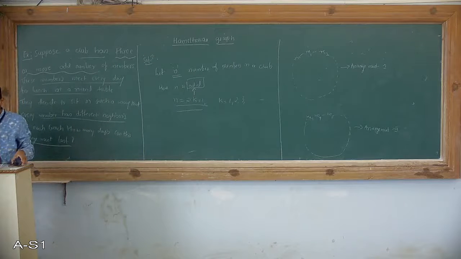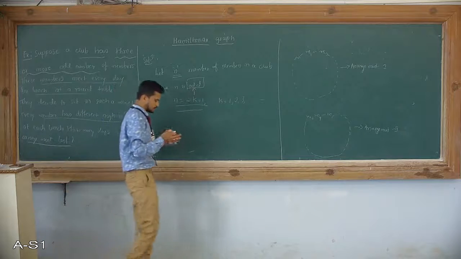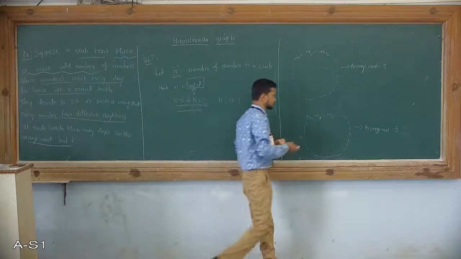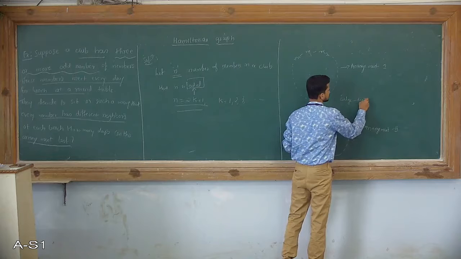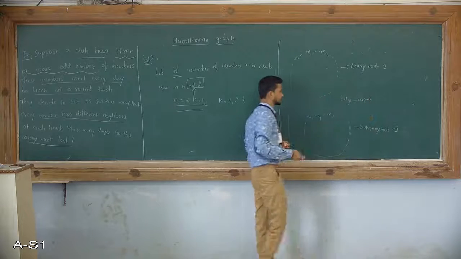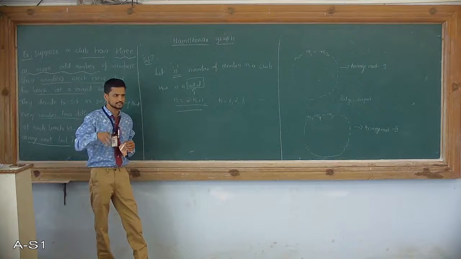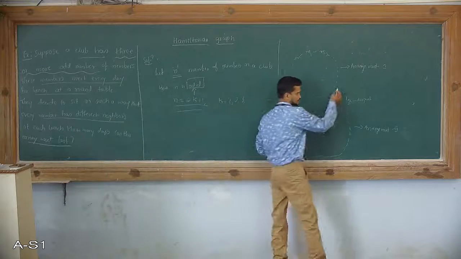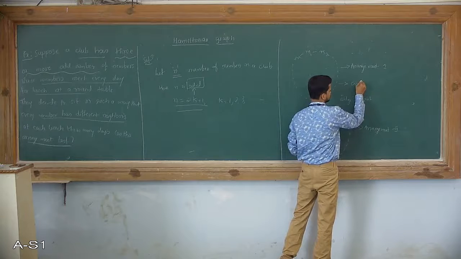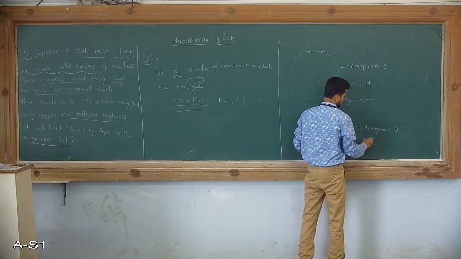When we get this arrangement 2, it is called edge disjoint Hamiltonian. If we do the edge disjoint, then we will get the second arrangement in this way. If you observe, every time we get a circular table, every time we get a cycle. So I will call this arrangement cycle 1, and this arrangement cycle 2.